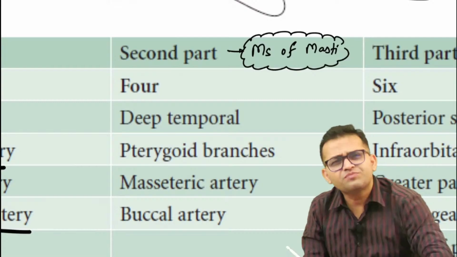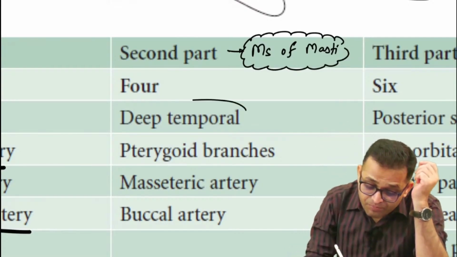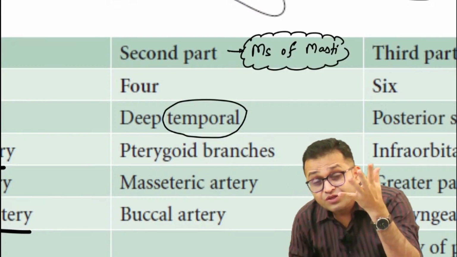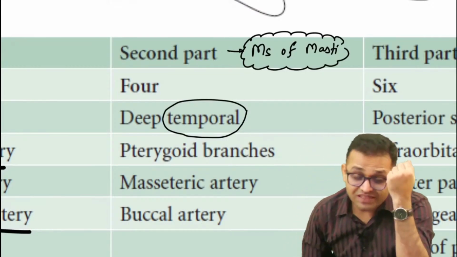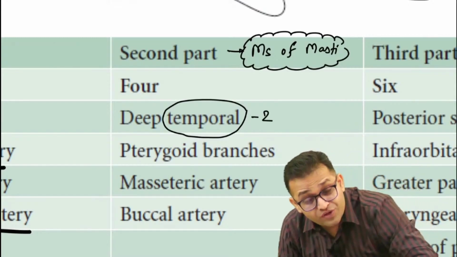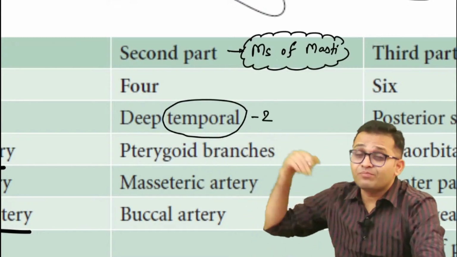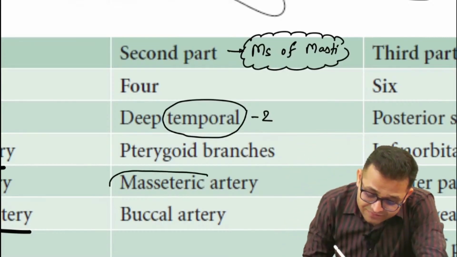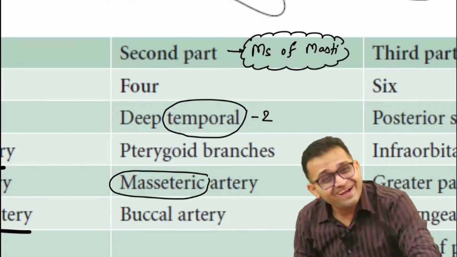Okay, so what are the muscles of mastication? Sir, temporal muscle. So the second part is giving the branch to the temporal muscle. So it is the temporal artery. Actually there is not one temporal artery, there are two temporal arteries. These are deeply located. So what will you say? Deep temporal artery. Do you remember another muscle of mastication? Sir, masseter. So you can say masseteric artery.